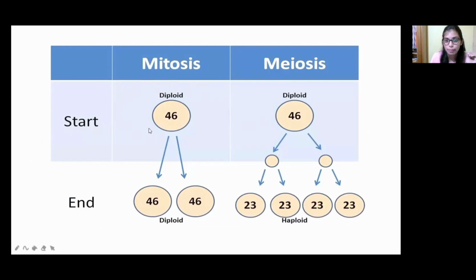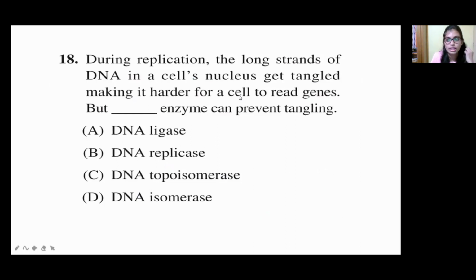As I already said, mitosis is equational division. Equational division means whatever the diploid number is at the starting point, at the end point also we are getting the same amount of chromosome numbers. But in meiosis, what happened? It will reduce it to half. Okay, so see here, it is 46 in the diploid stage. So when they convert it into haploid, it will come to 23. That is half of the chromosome number. That's why mitosis is called equational division. Meiosis is called reductional division. Okay. So now move on to the next question.